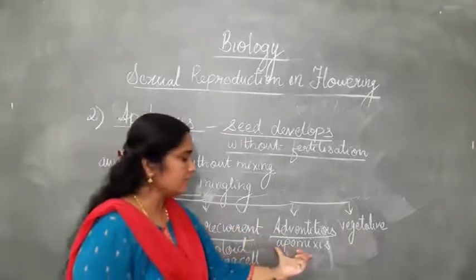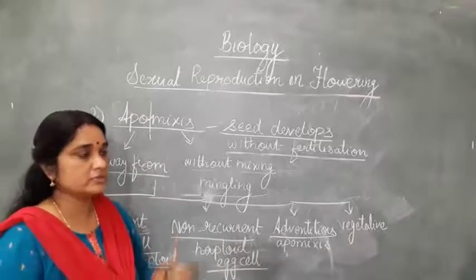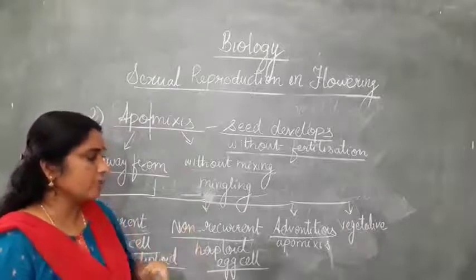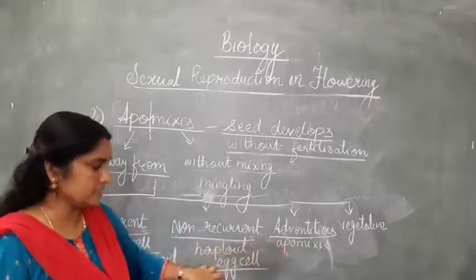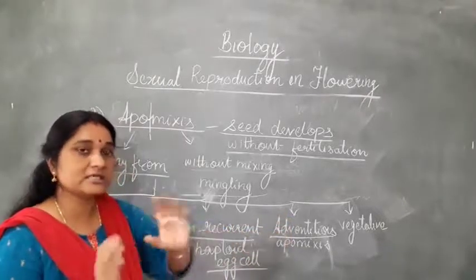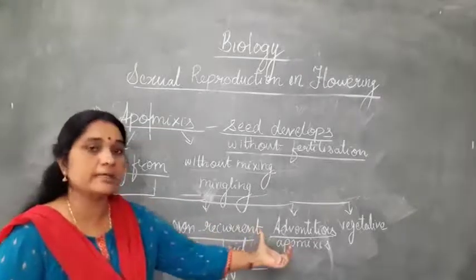Now what is adventitious apomixis? You know the different parts of the ovule. There is integument, and there is nucellus over there. Apart from the egg cell, the other cells also start dividing. That is, cells outside the embryo sac also start dividing and form the embryo.